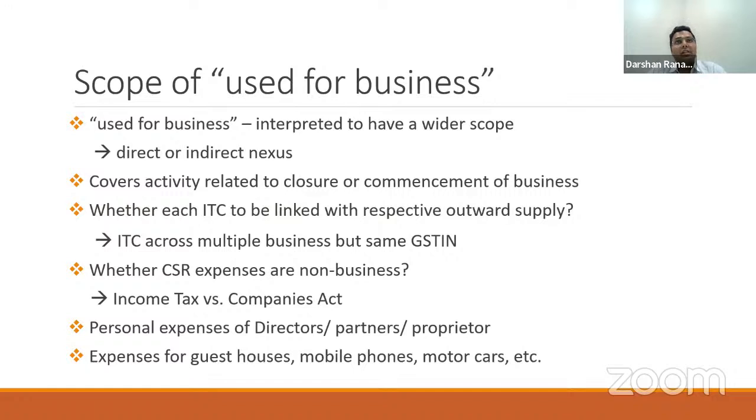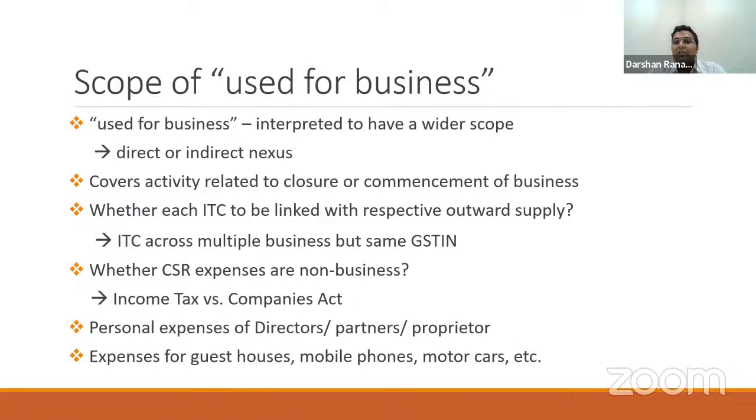It is very much essential for my business activity. If all these conditions are met, then definitely you can claim ITC and it can be said that it is used for business. As I said, the term business covers activity in relation to closure or commencement of business also. So commencement of business, why it is important is because at the stage of pre-incorporation, the business has not started.